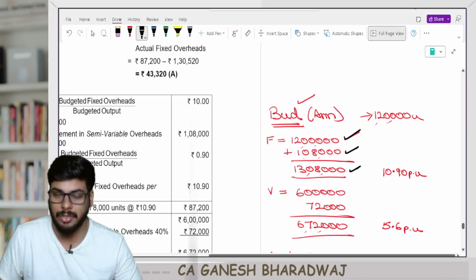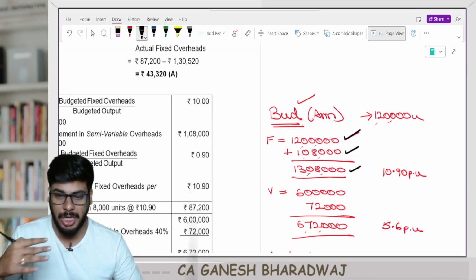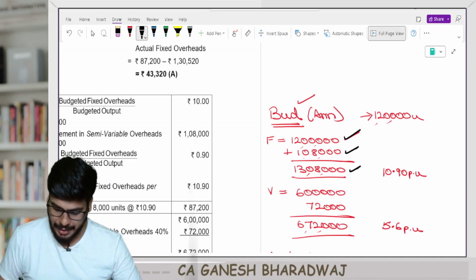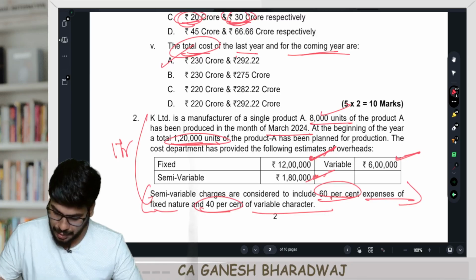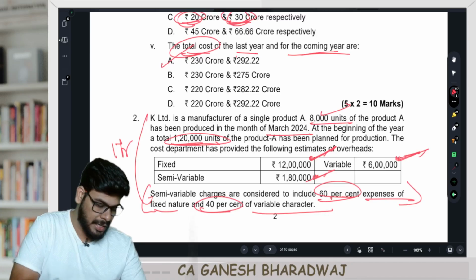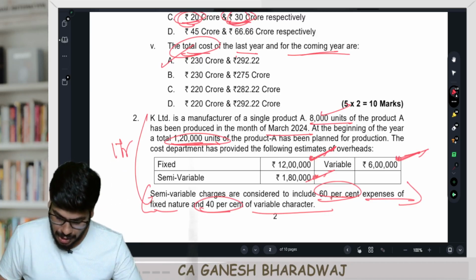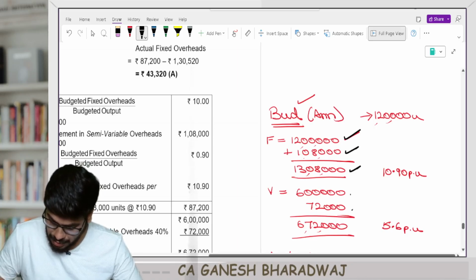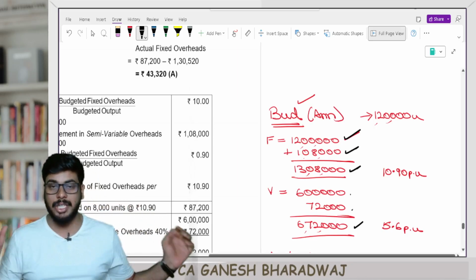So your total budgeted fixed cost was how much? 13,08,000. What was the budgeted variable cost for the year? 6 lakhs plus 40% of 180,000. So 180,000 into 0.4 gives you 72,000. So 6 lakh plus 72,000, 6,72,000 is my budgeted variable overheads.